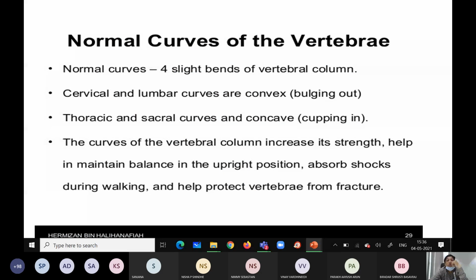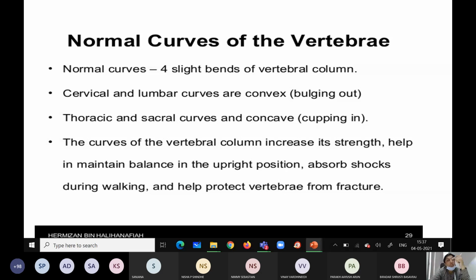Now, what are the normal curves of the vertebral column? There are 4 slight bends. At the level of the cervical and lumbar, they are convex, bulging out, particularly in the neck and the abdomen, the lumbar region.